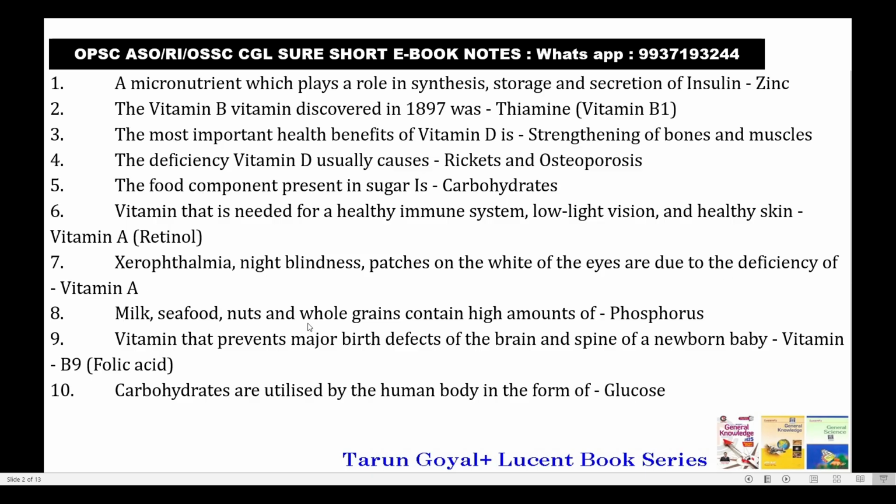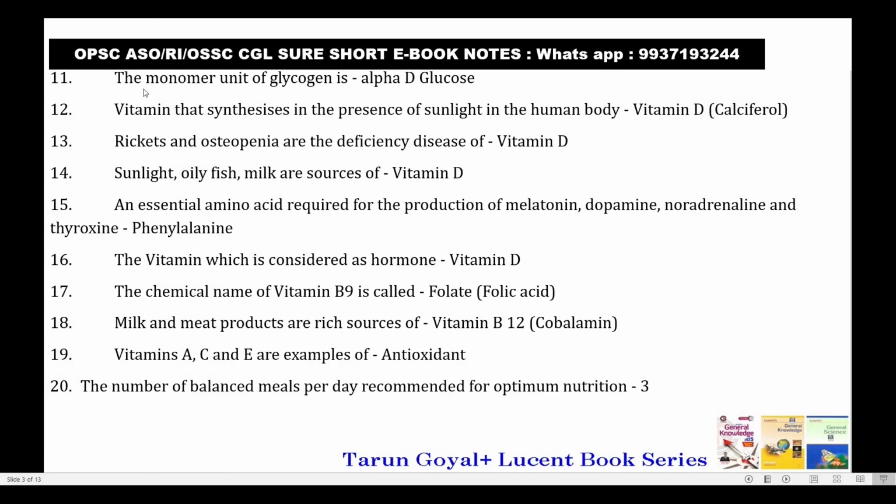Milk, seafood, nuts and whole grains contain a high amount of phosphorus. The vitamin that prevents major birth defects of the brain and spine of a newborn baby is vitamin B9, which is folic acid. Carbohydrates are utilized by the human body in the form of glucose. The monomer unit of glycogen is alpha D glucose.